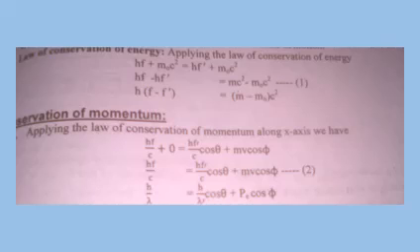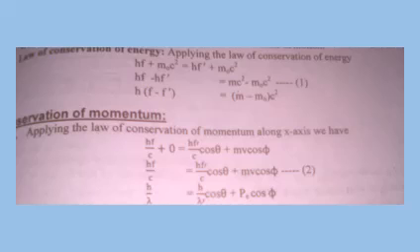Now the second thing is the law of conservation of momentum. After applying it, we have two axes now, as I have shown in the picture in the previous slide, that there are the scattered photon and scattered electron. They are now confined in two dimensions, x and y axis, because they are making some angle with the horizontal. So we have to apply the law axis-wise.